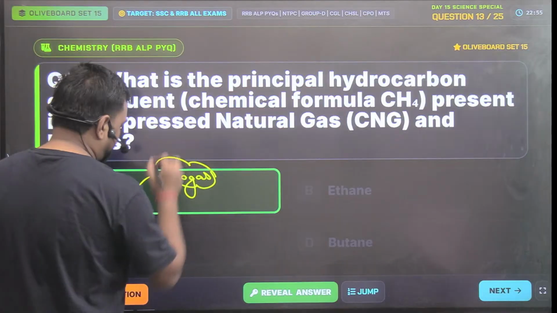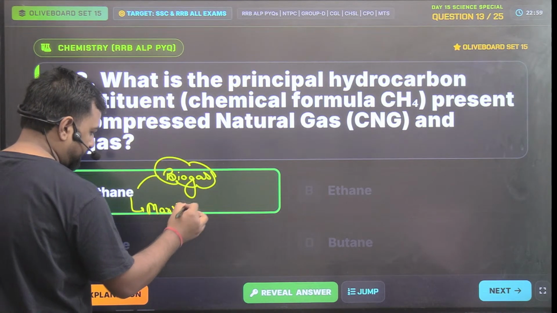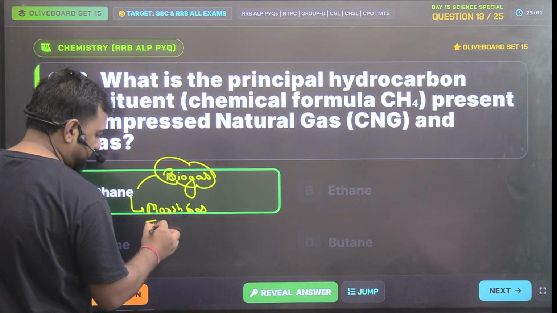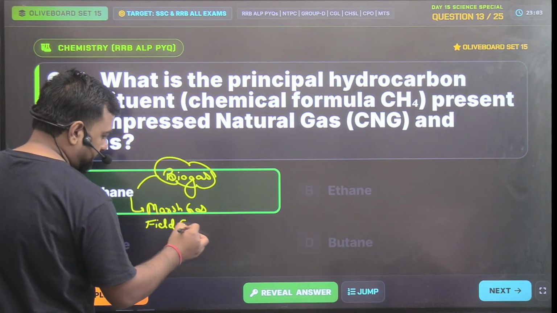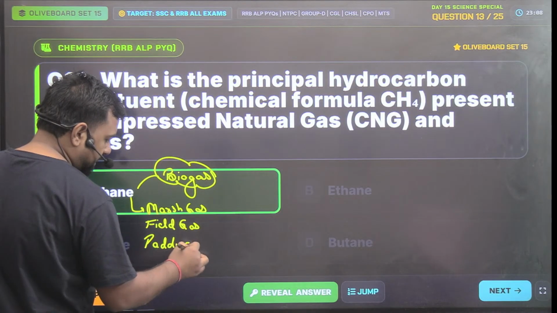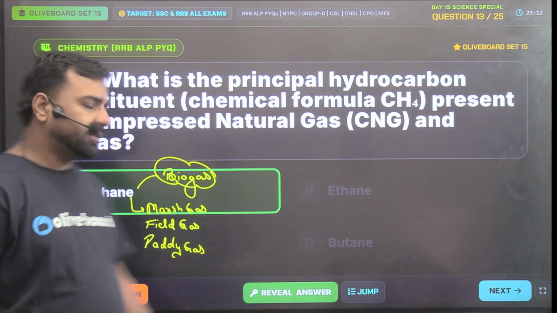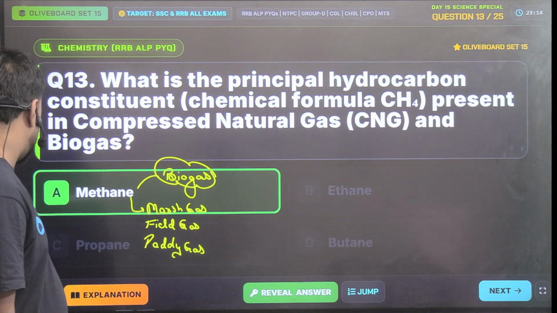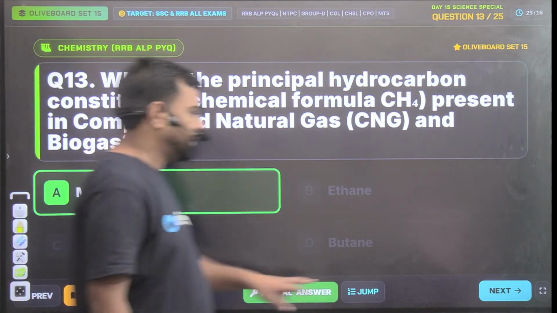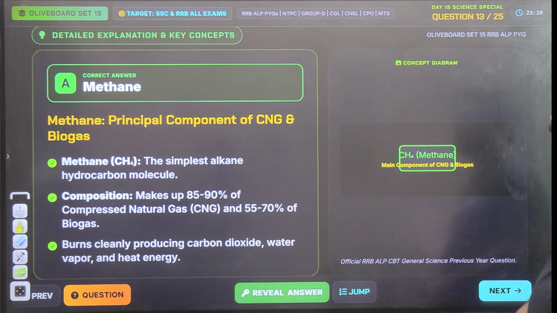The question was about biogas, so it's marsh gas, field gas, paddy gas, the global warming gas, a greenhouse gas. Guys, these questions are asked in the examination, so that's done. Methane is the correct answer. So 85 to 90% of CNG and 55 to 70% of biogas is methane.